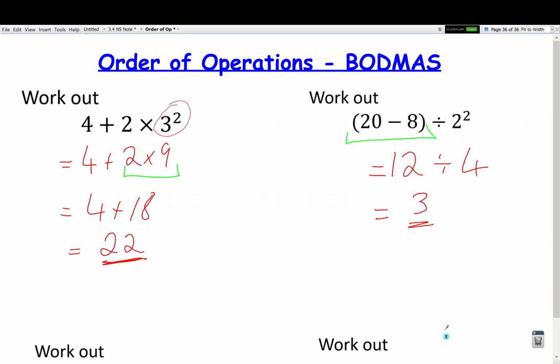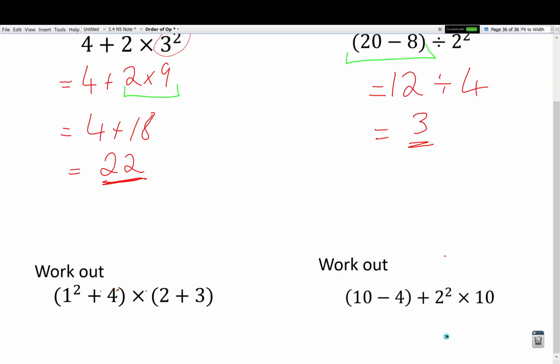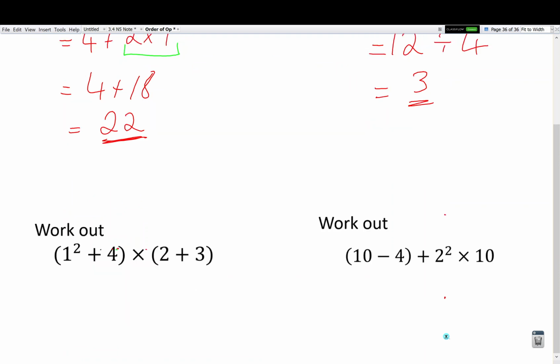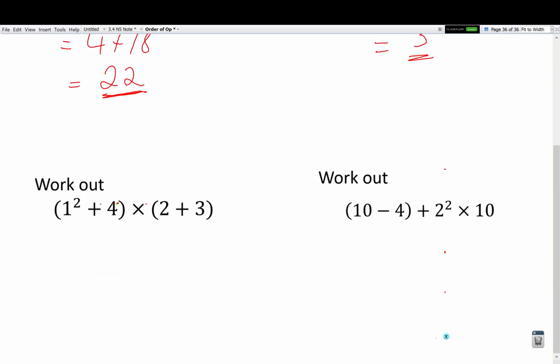Okay, pretty straightforward so far, hopefully. We'll move on to the next 2, a bit more challenging. So work out the answer to, in first bracket, 1 squared plus 4, close bracket, times, in another bracket, 2 plus 3. Okay, so we need to get 2 answers from the brackets, and we're going to multiply those 2 answers together.